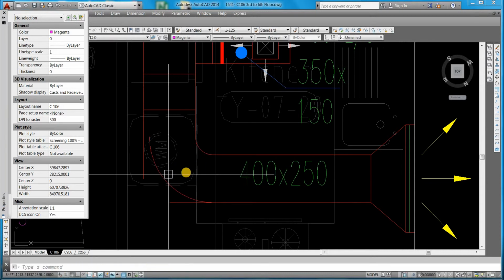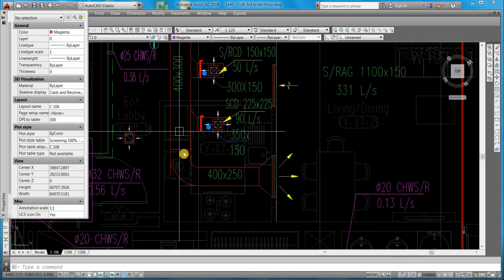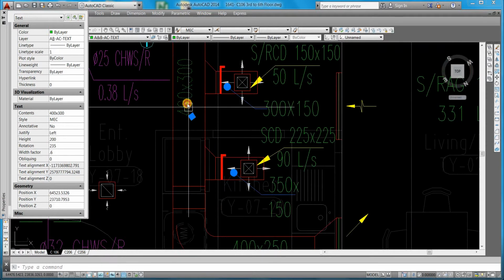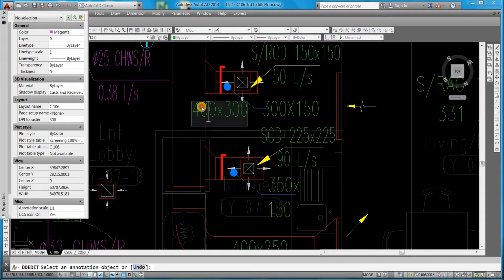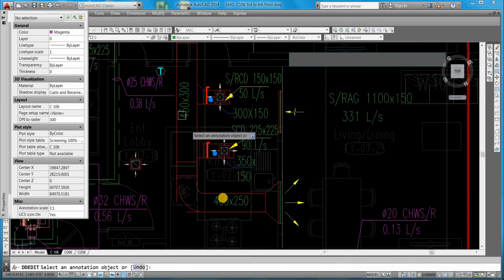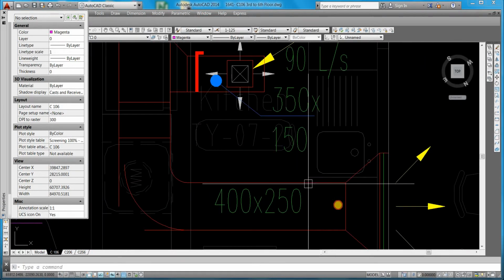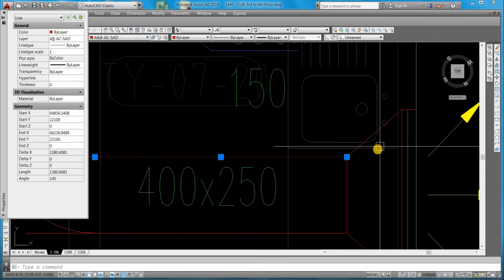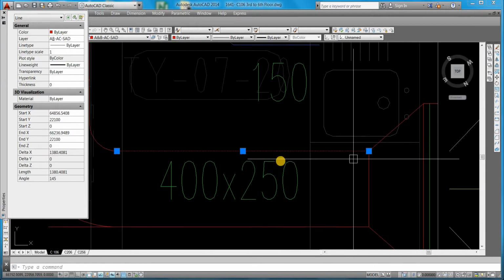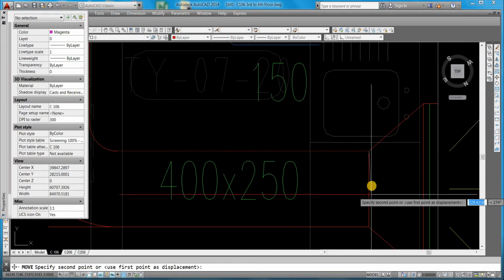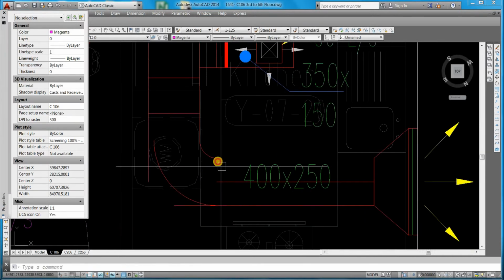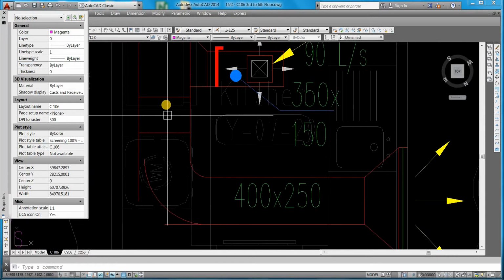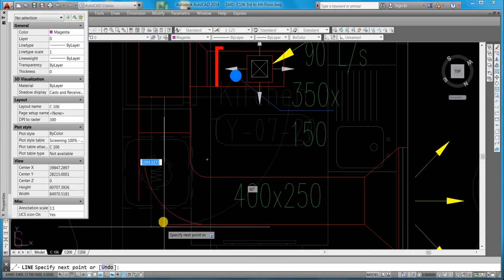No, mistake. This one is actually 450, not 400. This is a 450. This is a 400, which means this size will be a mistake. So what will we do? We will make 25 from center to the right one. I think this one is okay. Only this is the mistake.